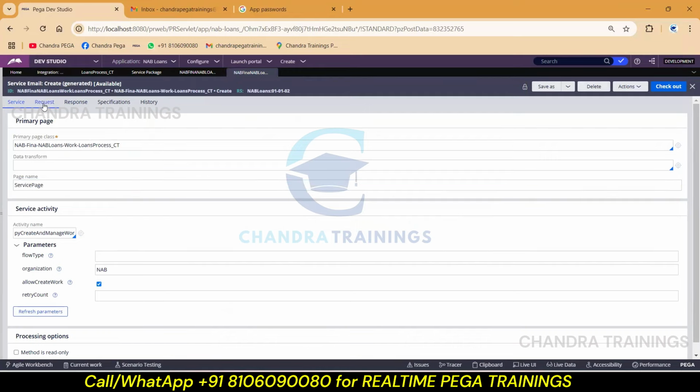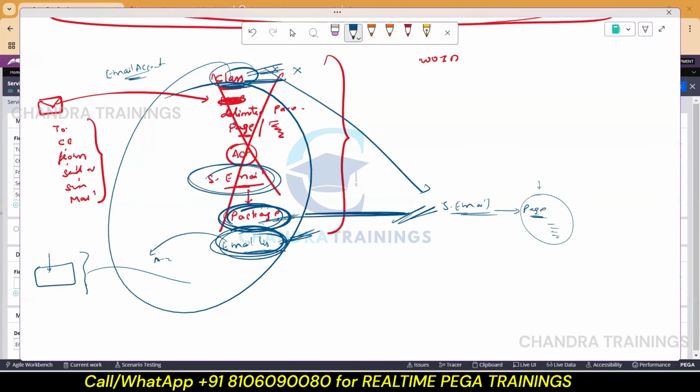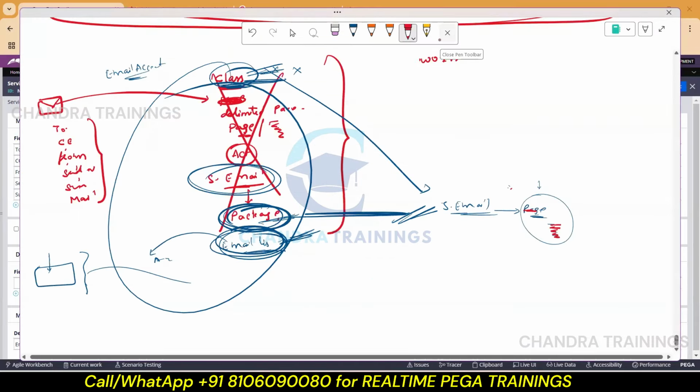So you can click on this request tab. So there will be some kind of parsing segments happening. All this is happening in our work class. So in our work class, there will be a service page within which some properties must be there. Okay, fine. So in parsing, what is happening is you can just check for a few properties here, as part of parsing.